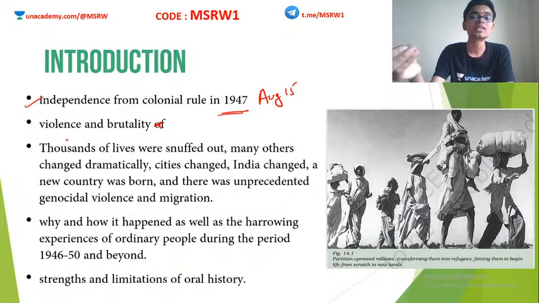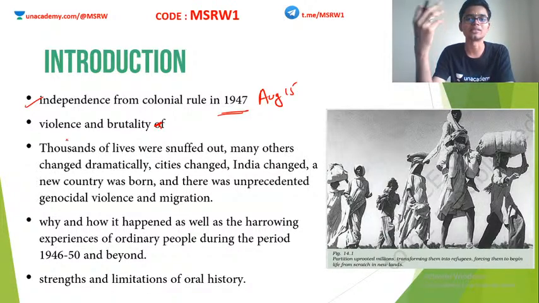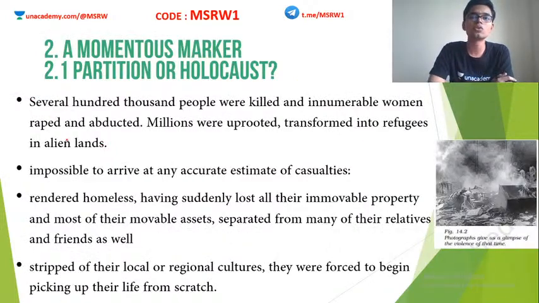The historians have tracked down the people who actually lived through these sad times, and the people were able to recollect a lot of things that they suffered in this period. So most of the things that we are going to study in this chapter are based on oral histories and not government records. We will also look into why we study oral records other than government records.